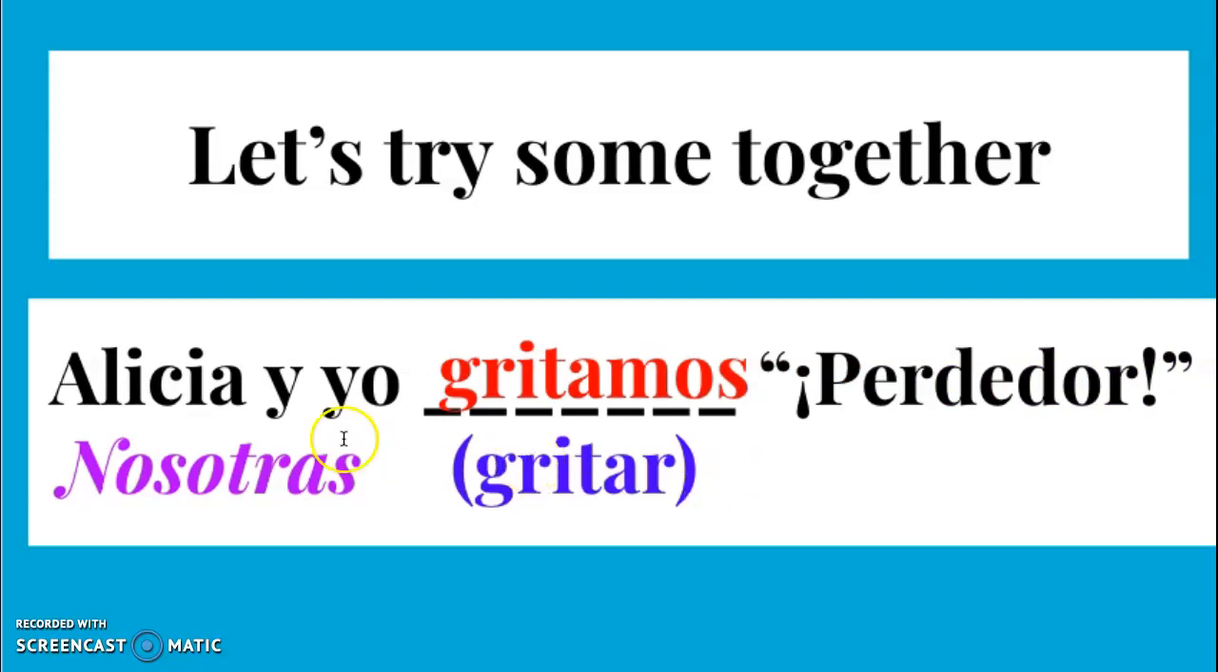Alicia y yo. Now in this case, it's a group of girls, so we're going to assume that the yo is a girl. So I could replace this with nosotras, since it's female. And I want to say Alicia and I yell loser, perdedor. So I'm going to use the verb gritar. I'm going to take off that AR ending, and I'm left with the stem G-R-I-T, grit. And then again, I'm going to use amos, because it's the same ending whether it's nosotros or nosotras. So Alicia y yo gritamos perdedor, or you could say nosotras. So again, these mean the same thing. It's just this one's a little more specific as it has a name that goes with it. This one just is a more general we.